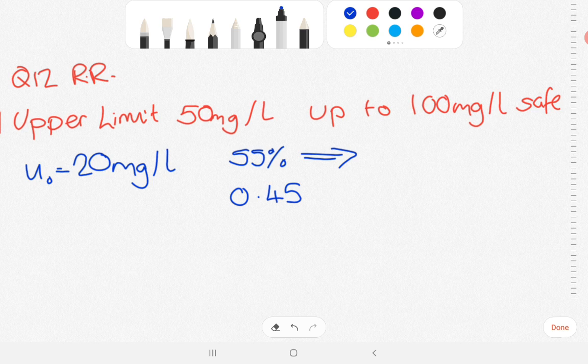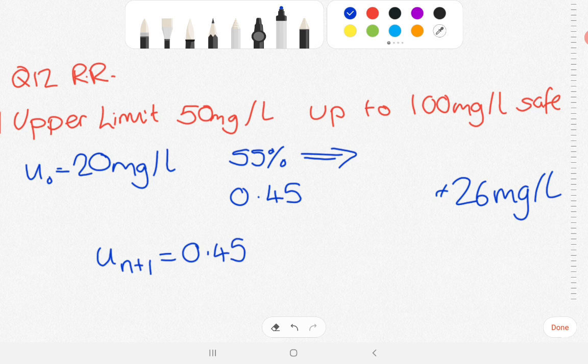part of the discharge. So the recurrence relation that we could get by putting all of that together is that U(n+1) would be 0.45 U(n), because 45% is left of U(n), and then plus the 26 that's added. So that's the recurrence relation that it would generate. So I'm just going to write that down and then look at what I could do with that.